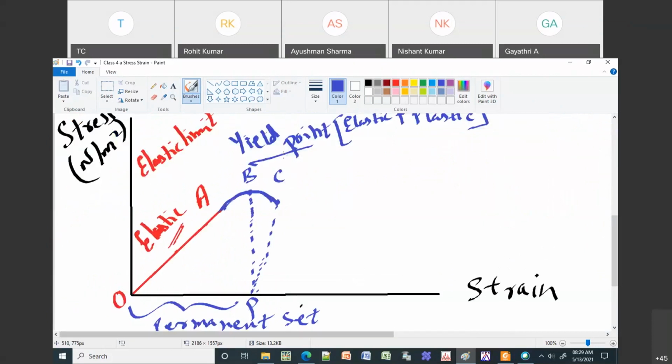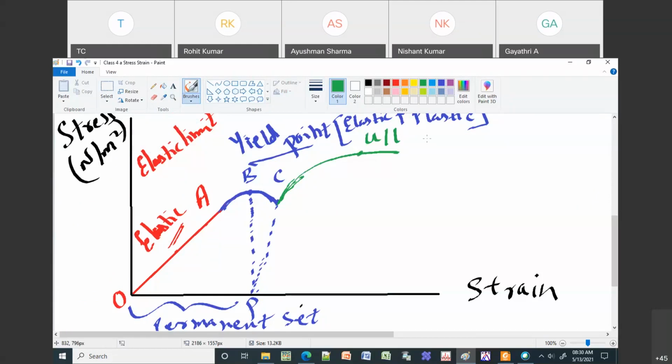Further, if I increase the stress, then there is a sudden or sharp increase in its strain. Strain is going to increase a very large amount even for a very small increment of stress. This is what we call the ultimate point.